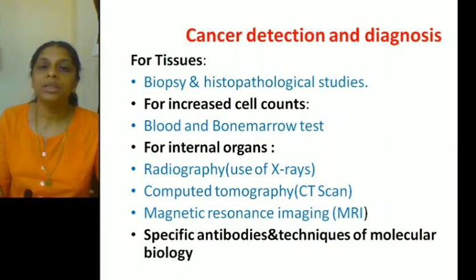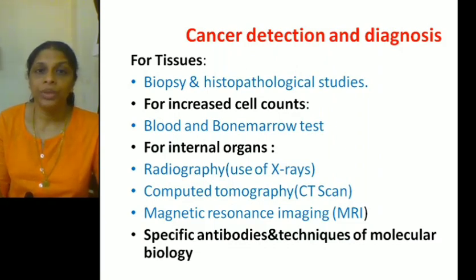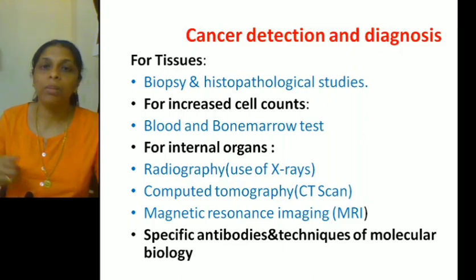X-rays give a two-dimensional image, whereas the second one, computed tomography or CT scan, gives a three-dimensional picture wherein you can see the minute details of the cell, or know more about the cell and the cell division.